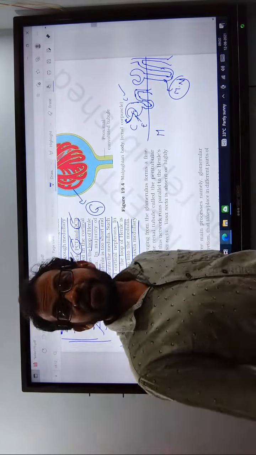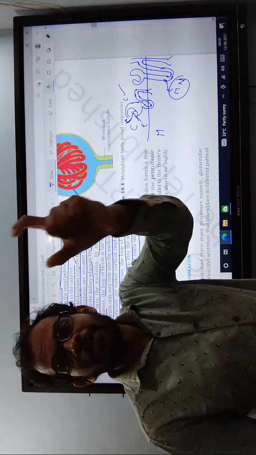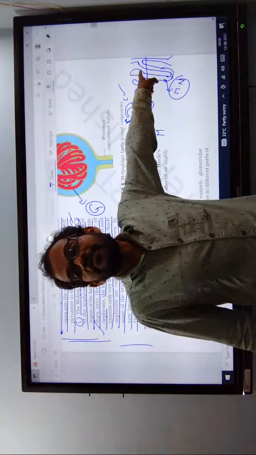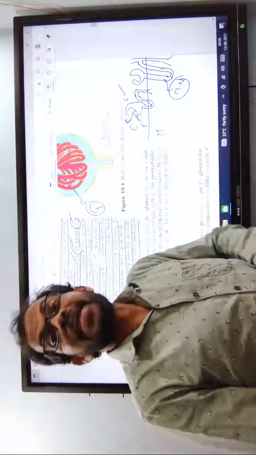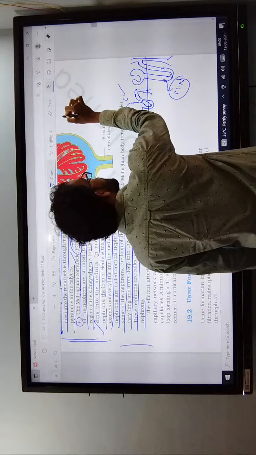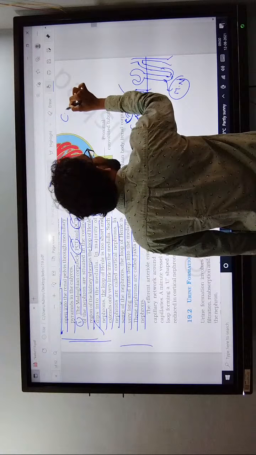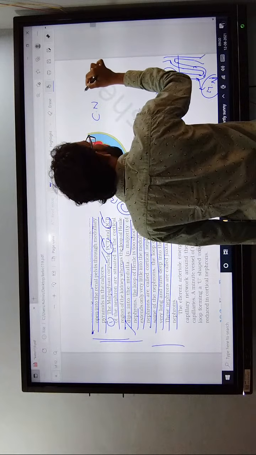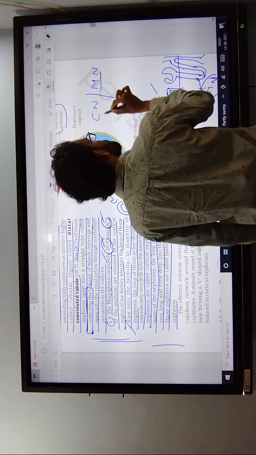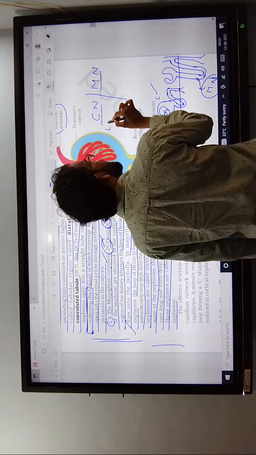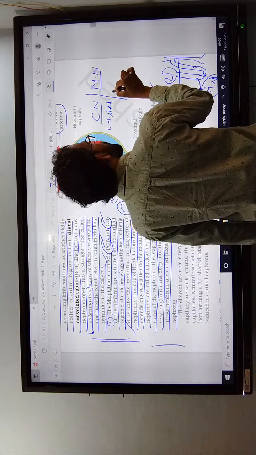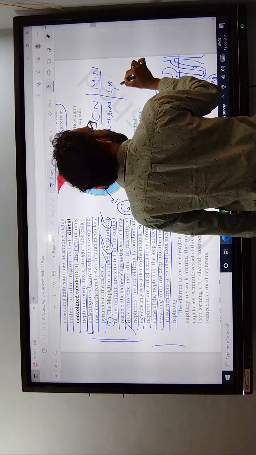In the cortical nephrons, the vasa recta is absent. In the medullary nephrons, the vasa recta is present. The peritubular capillary network is also present. What is the difference between the cortical nephrons and medullary nephrons? See now, in the cortical nephrons the loop of Henle is short, and here the loop of Henle is long.